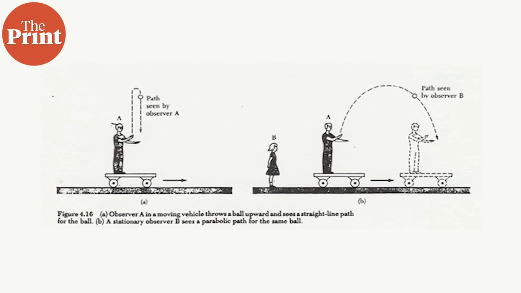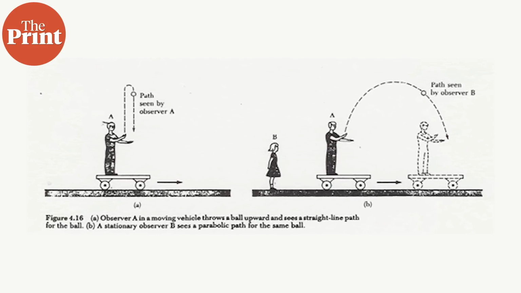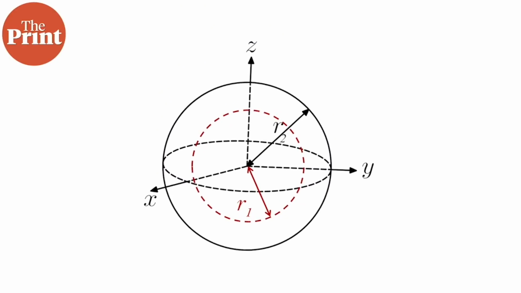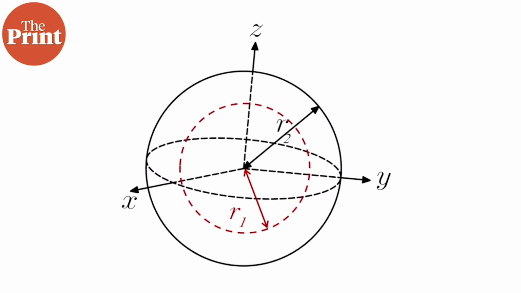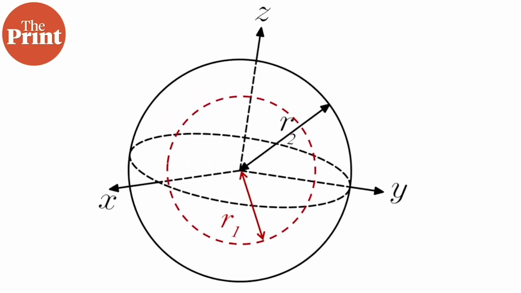We've seen more examples in our school textbooks. If a person traveling in a train throws a ball up and the ball falls down, it will fall straight down for the person inside the train. But if I'm standing on a road and seeing the train pass by, I would see the same ball taking a path that is parabolic. For the person inside the train, the train is the inertial frame of reference and the ball is moving relative to the train. Inertial frames are in inertia, so either in motion with the same velocity or at rest.